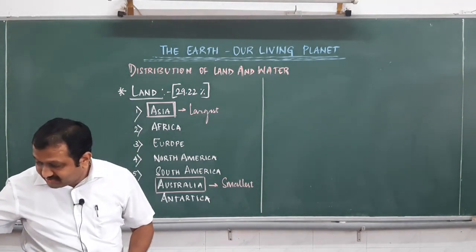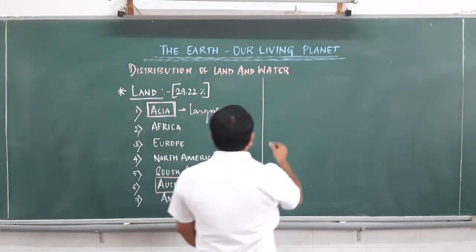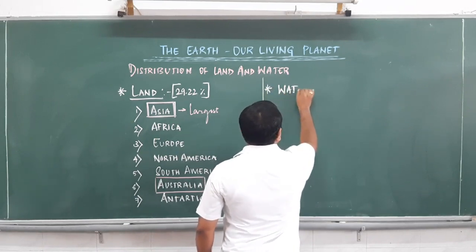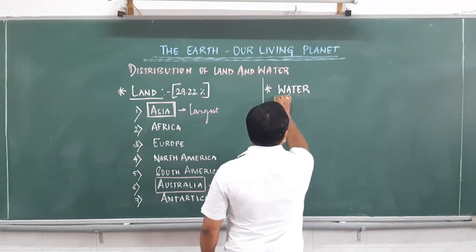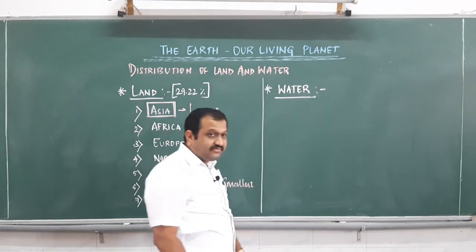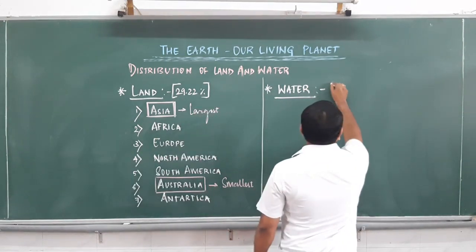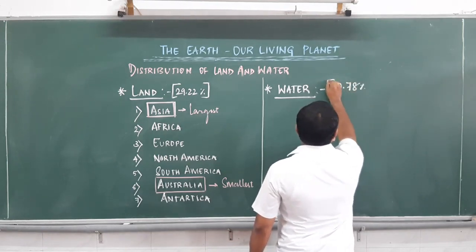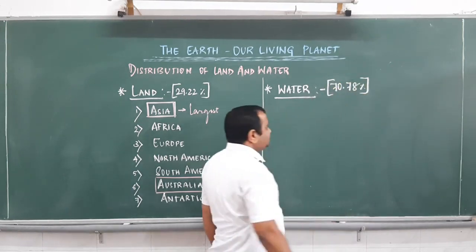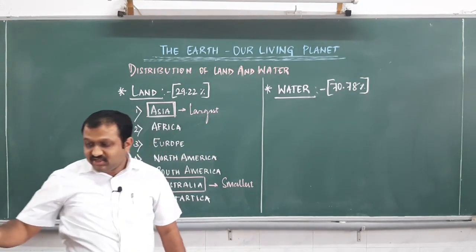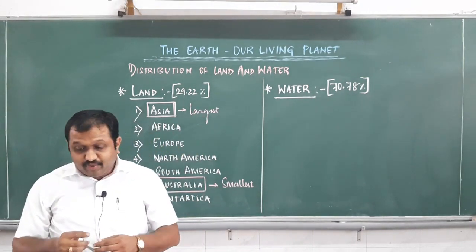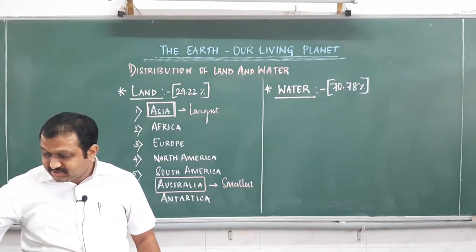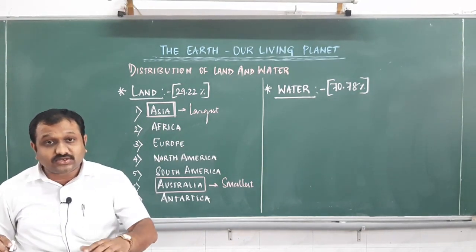Let us have a discussion on this area today. 70.78% of our Earth contains water, and this includes four important oceans. What are the four important oceans that are included underwater?